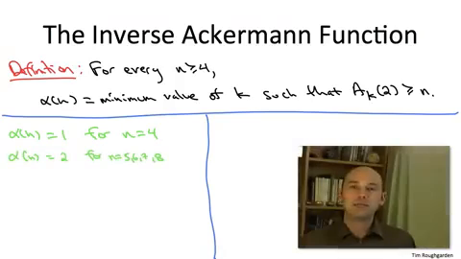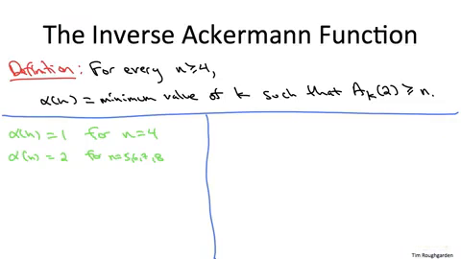Next, I claim that the values of n for which alpha of n equals 2 are the values 5, 6, 7, and 8. Why is that true? Well, if you start from 2 and you apply the function A sub 1, the doubling function, you only get 4. So A sub 1 is not sufficient to achieve these values of n. On the other hand, if you apply A sub 2 to 2, remember that's the function which given an r outputs r times 2 to the r. So when you apply it to 2, you get 2 times 2 to the 2, also known as 8. So A sub 2 is sufficient to map 2 to a number at least as big as 8.